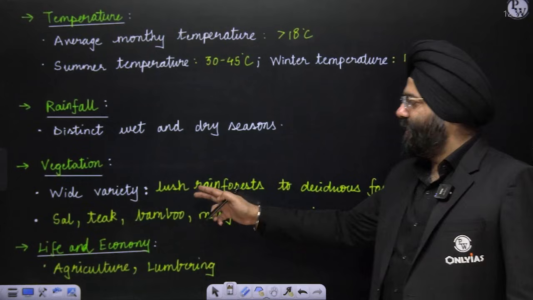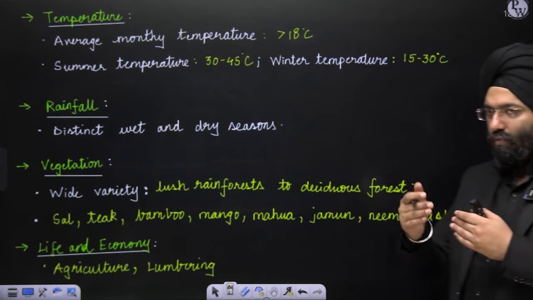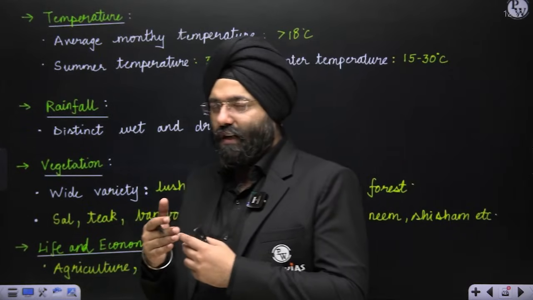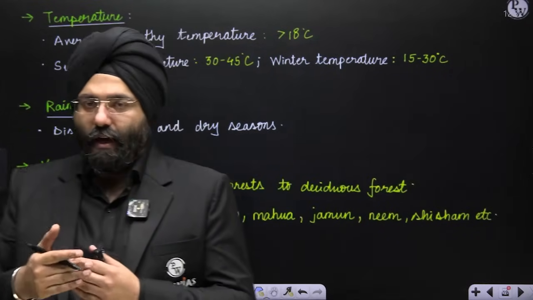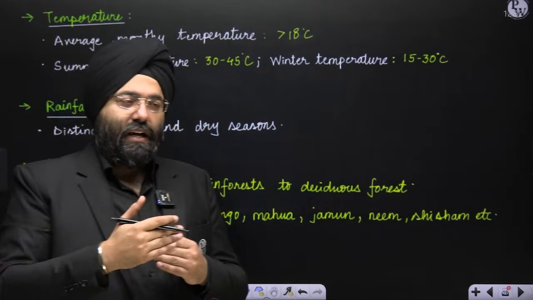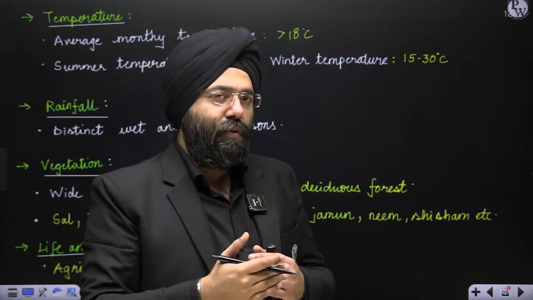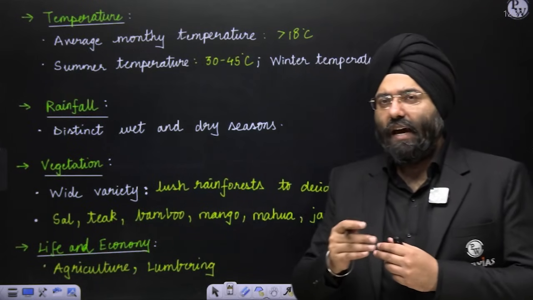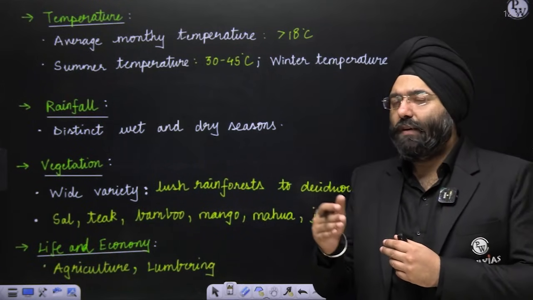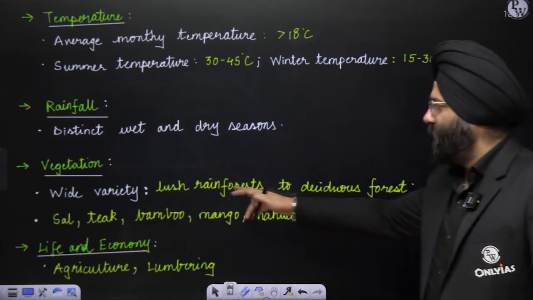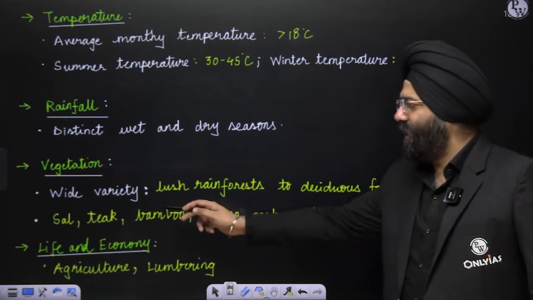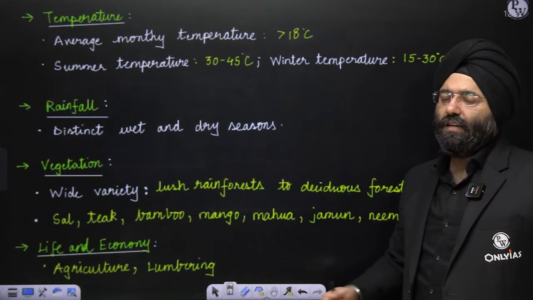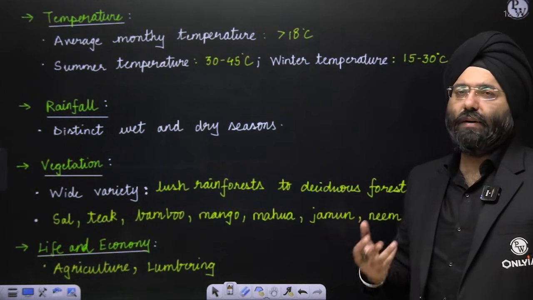Vegetation: a wide variety, from lush green forest to deciduous forest. Now you realize you're moving away from the region receiving the highest amount of rainfall, that is the rainforest, Af, and going to a region which has relatively distinct seasons where rainfall might not be there. So it has a lesser amount of rainfall. It might have rainforest also, but it will have other types of forest like deciduous forest. You have sal, teak, bamboo, mango, mahua, jamun, neem, shisham. Life and economy basically revolve around agricultural activities and lumbering activities, that means cutting the wood.